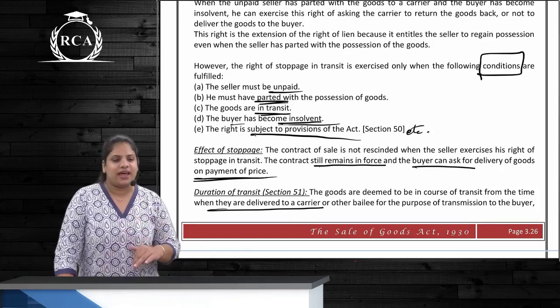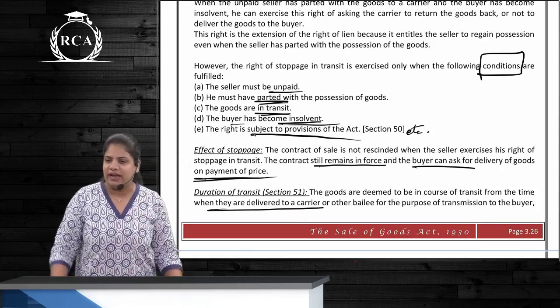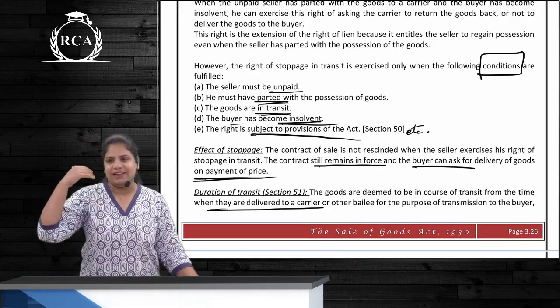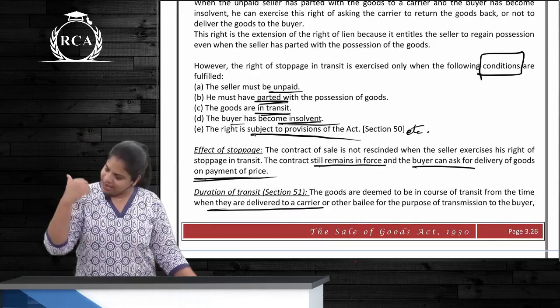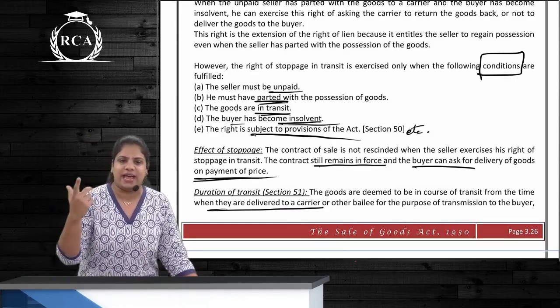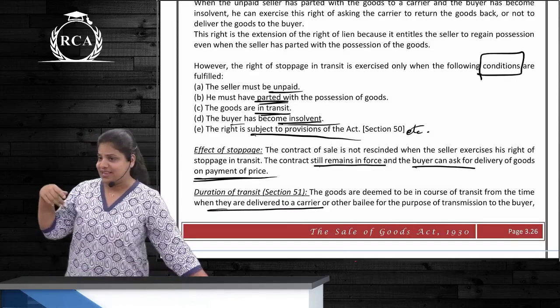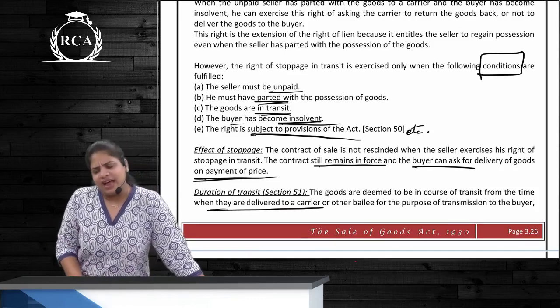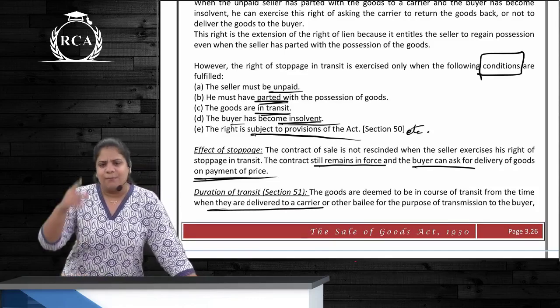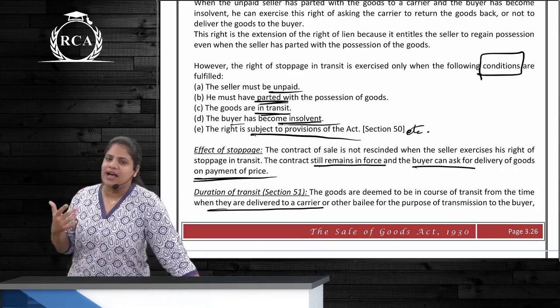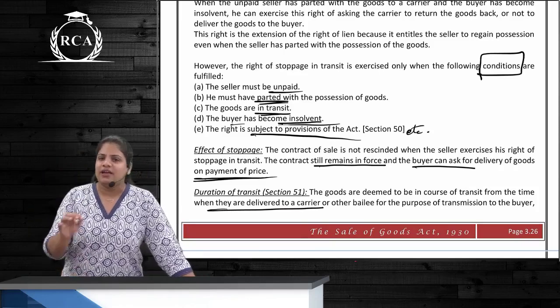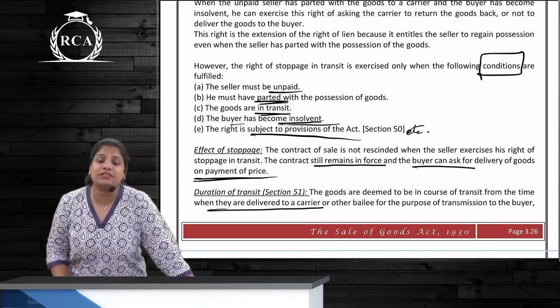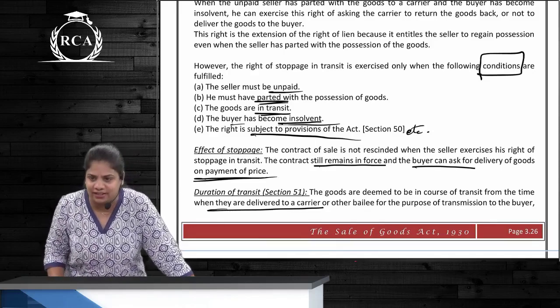So the seller is in Hyderabad and the goods are sent to Delhi. The goods are going in a truck, and this seller in Hyderabad calls the truck driver and says, "Take a U-turn." Remember this? So where he is taking a U-turn, what right is the seller exercising? Right of stoppage in transit. The buyer finds out, calls and asks, "What happened? Why has the truck turned?" He says, "You have become insolvent. That is why I am not sending the goods to you."